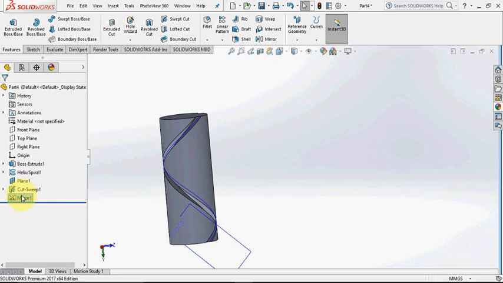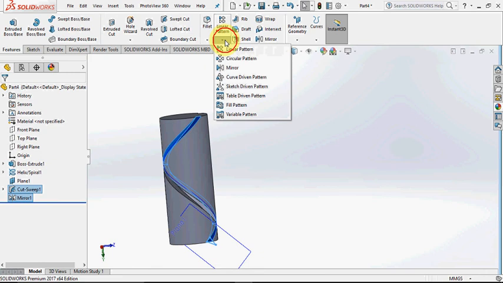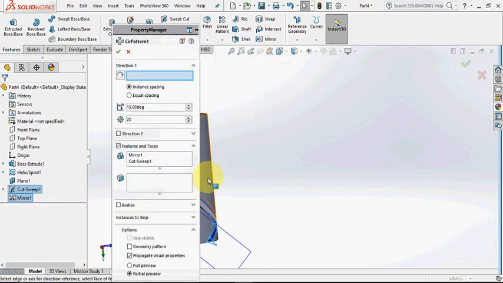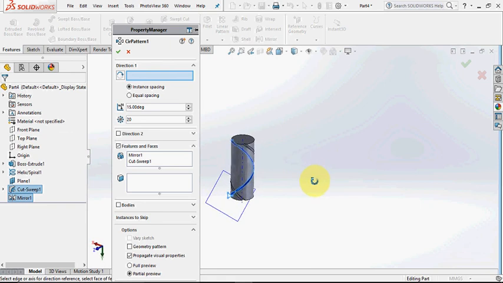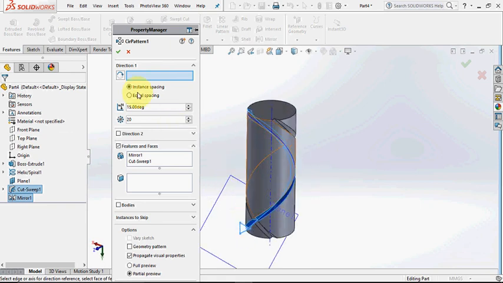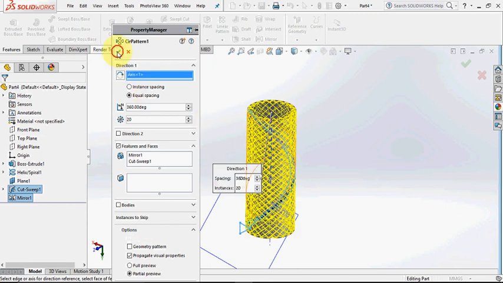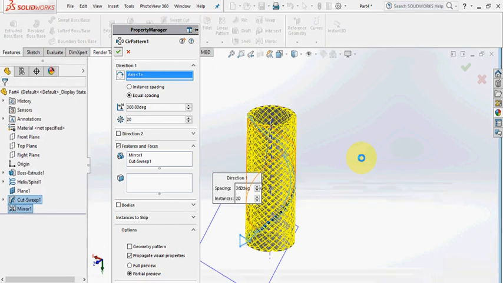Now select both mirror and cut shape. Go to pattern, circular pattern and turn on temporary axis. Okay, now make sure you have put 20 and create equal spacing and just select only axis and then say OK. It may take some time. Wait.